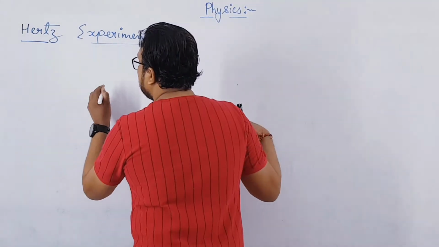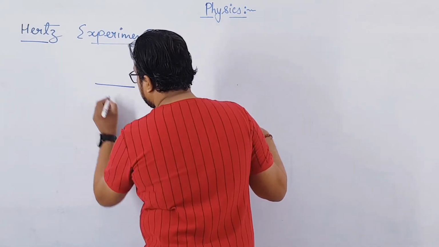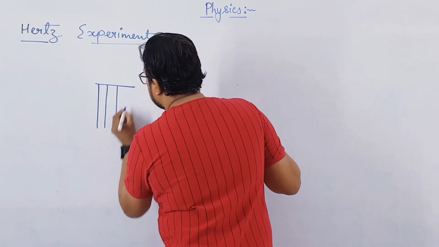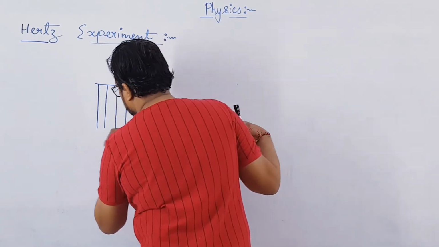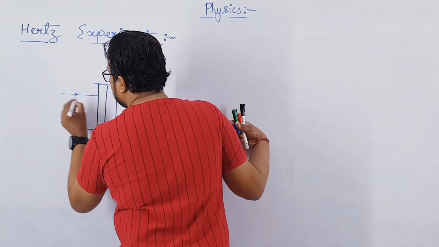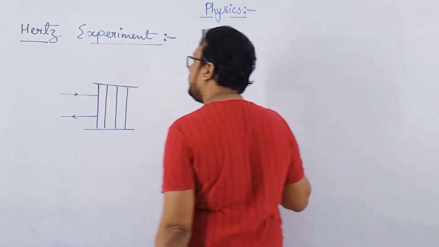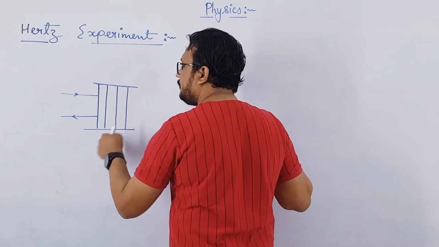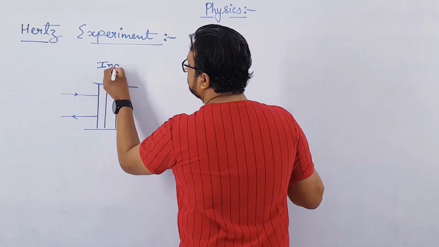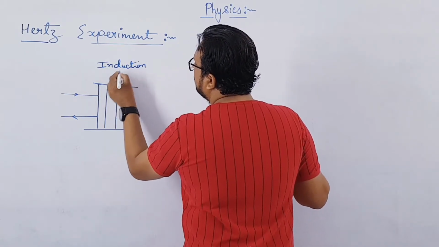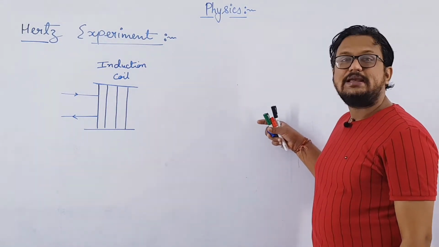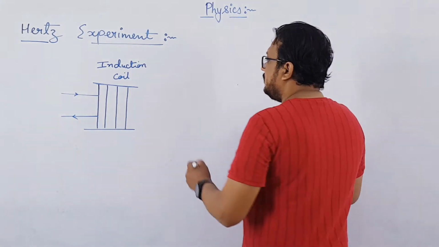So here initially he took an induction coil. Current was entering from one end of the induction coil, and from the other side the current was coming out. Current will enter from here, flow through the coil and come out from the other side, right? This was the induction coil. Why an induction coil? To produce a very high potential difference across what?